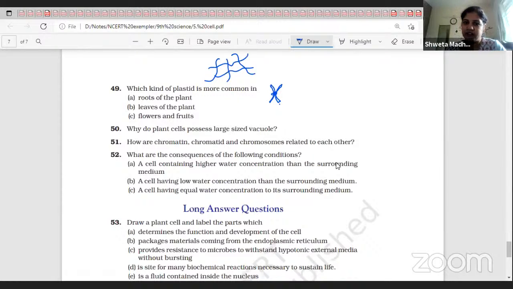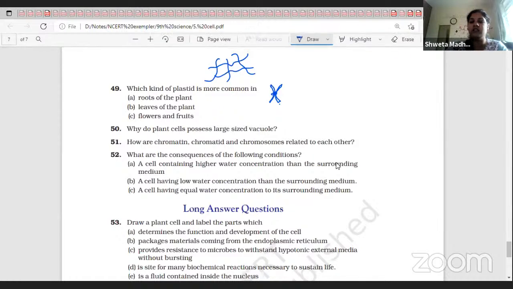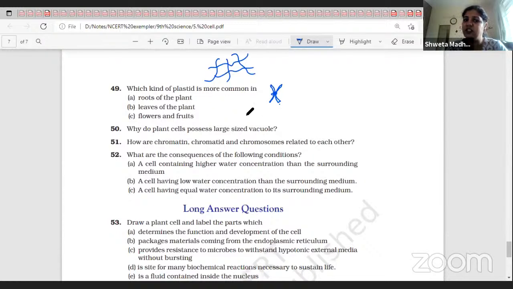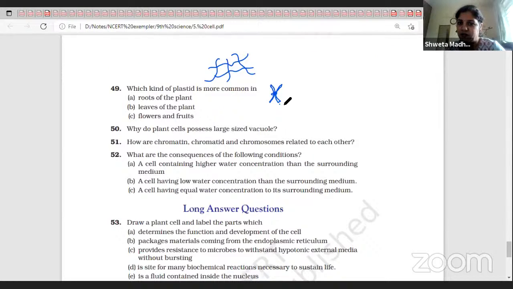Chromatin is a gene thread. Genes are present in the form of DNA. DNA combines to form genes, and these are present on the chromatin fibers. At the time of cell division, these chromatin fibers arrange themselves in a particular pattern of a pair of threads. That pair of threads is called a chromosome, and one single fiber of that pair is called a chromatid.